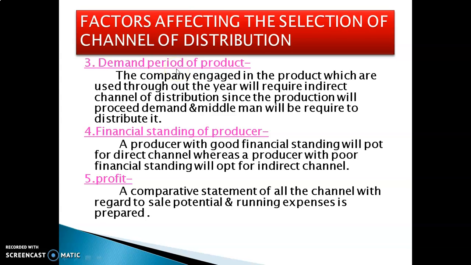Demand period of product. Companies engaged in products which are used throughout the year will require an indirect channel of distribution, since the production will proceed, demand will continue and middlemen will be required to distribute it. Whereas for a seasonal product, a direct channel of distribution will suffice.